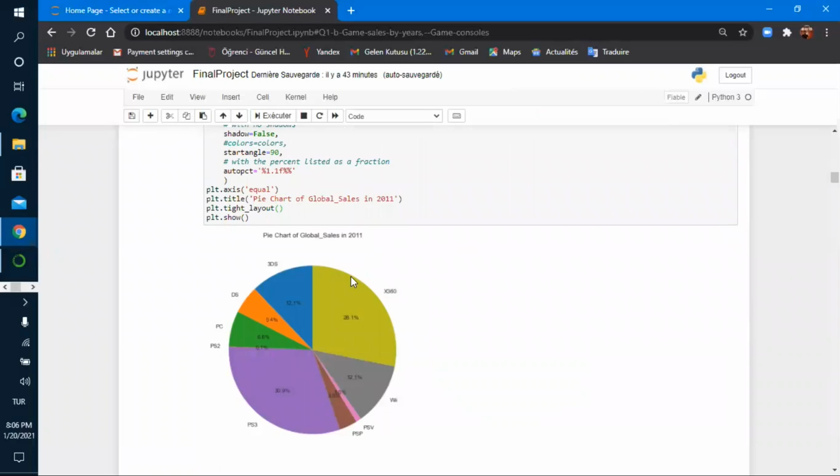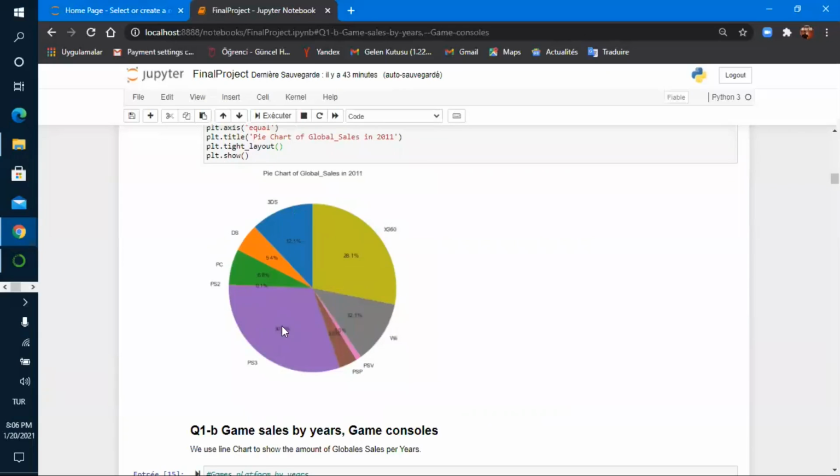Here, I show as a pie chart for the year 2011 which platforms of games also have the best sales, which platform dominates the market, I would say.